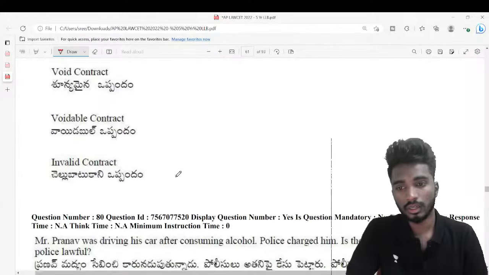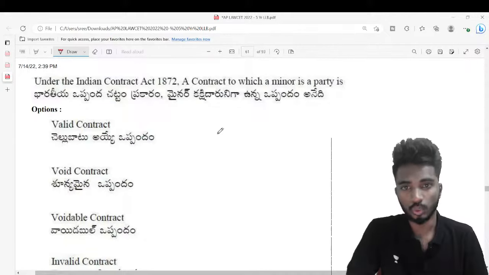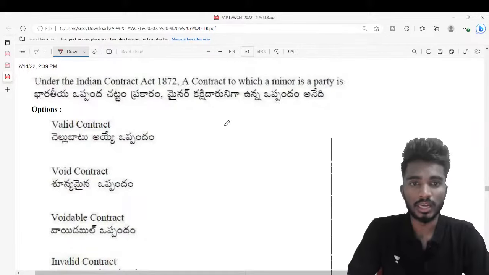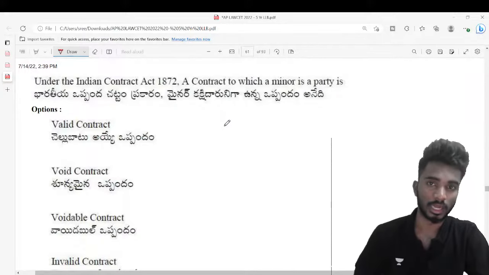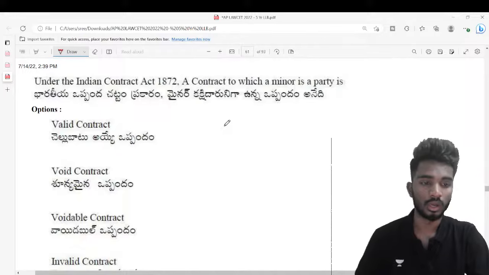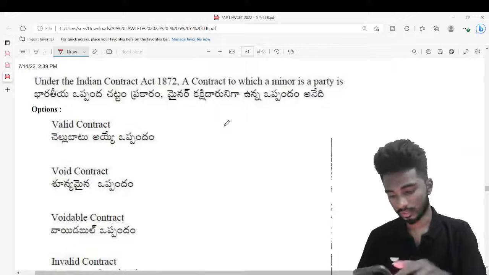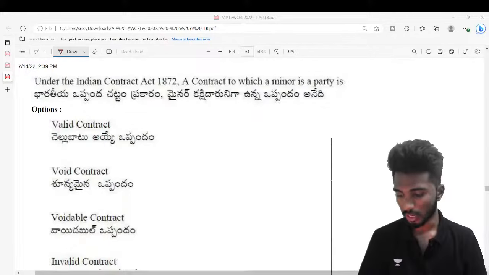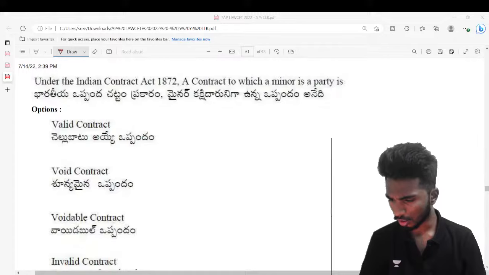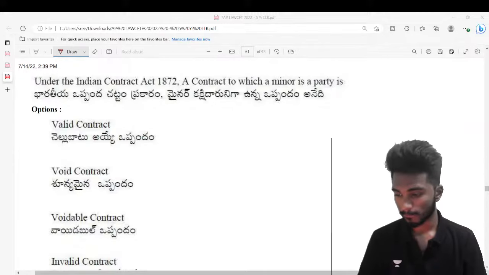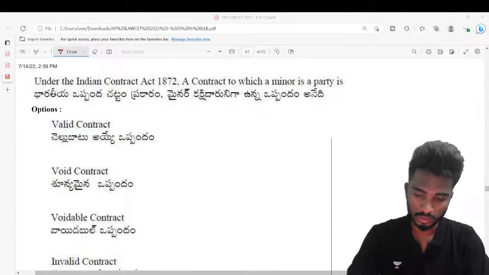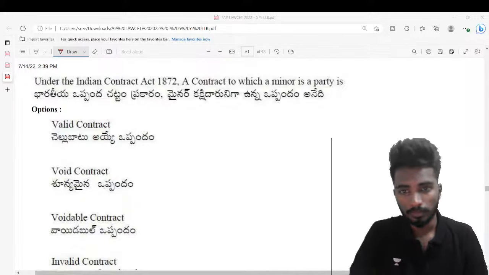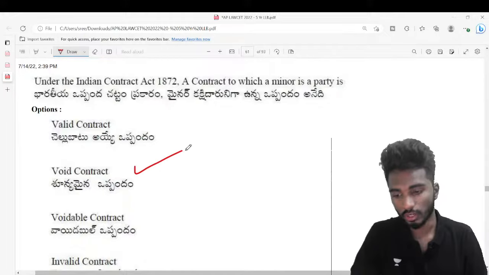Under the Indian Contract Act 1872, a contract to which a minor is a party is known as. I think I discussed this just like an hour ago, 1.5 hours ago. I talked about this particular aspect. Well done, Nidhi, excellent. Well done, Madhu. I think the questions are not loading. Yeah. Alpha, correct your answer. So the answer is void contract, right?